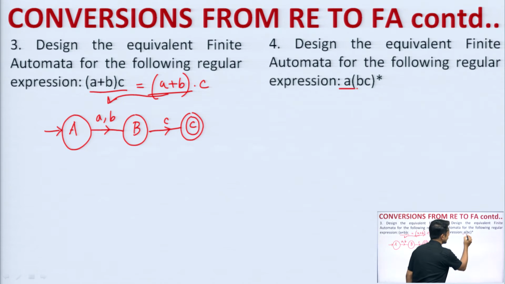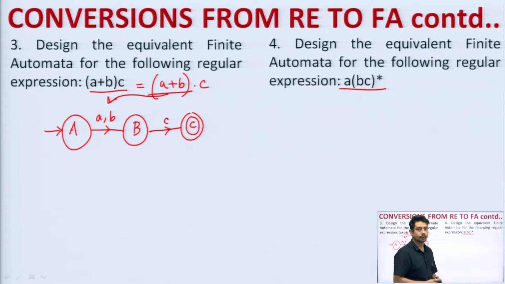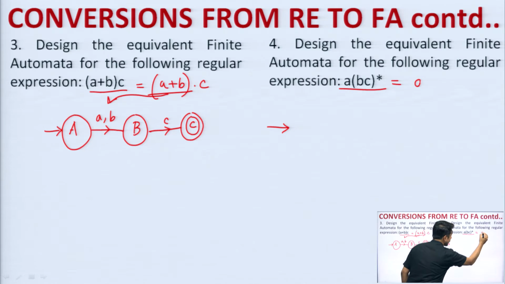Question number 4 says that (A B C) whole to the power Kleene closure. How to design this? See, B C to the power Kleene closure. So, first, this is nothing but what? A dot (B C) whole to the power Kleene closure.